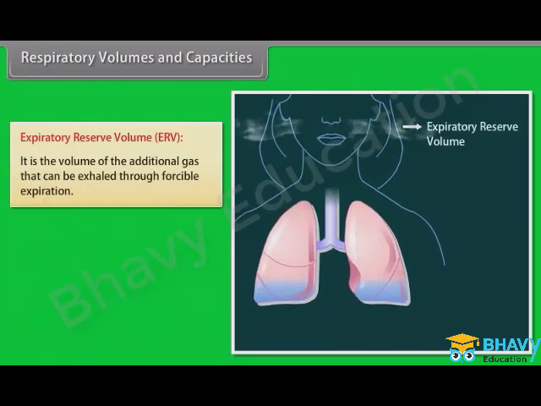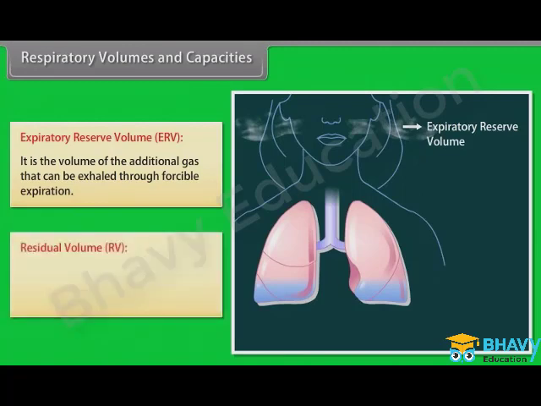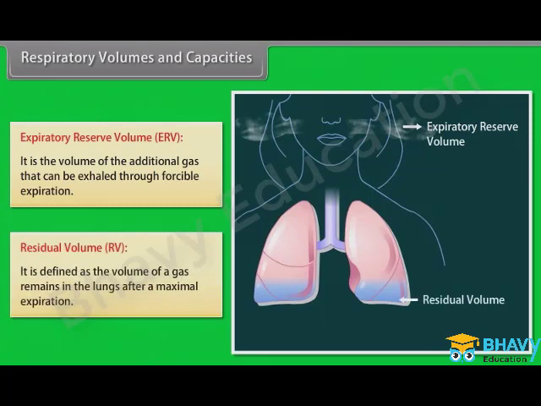It is the volume of the additional gas that can be exhaled through forcible expiration. Residual volume, RV. It is defined as the volume of a gas that remains in the lungs after a maximal expiration.